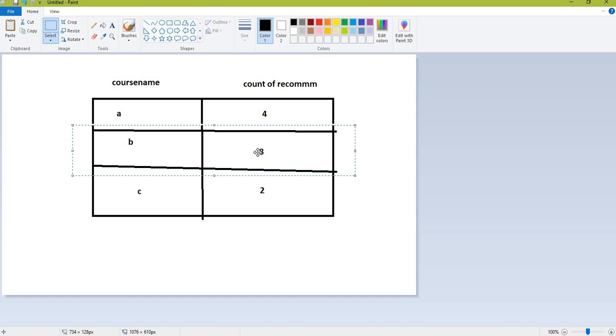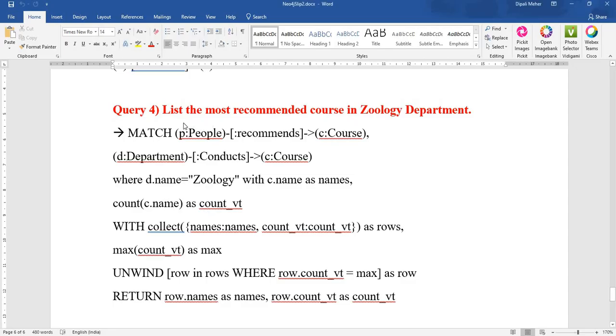So three functions are used here. First, collect is used to create all these rows. In collect we have to give the expression that says which rows we should collect. Second, the max aggregate function will be used to find the most recommended course, which will have the maximum count. That row should be selected. Third, it should be displayed to the end user as an output. So you have to extract this row with the help of the unwind function. Let us see this query now.